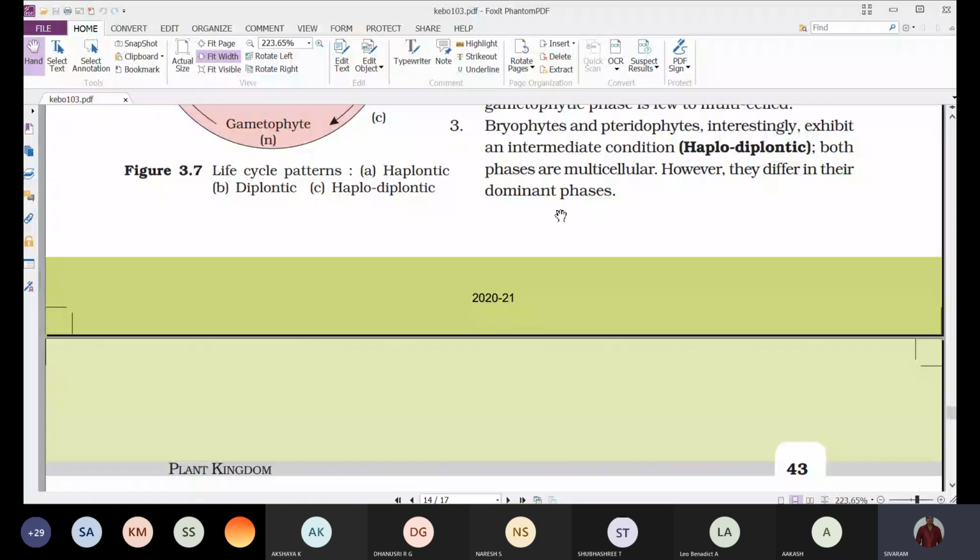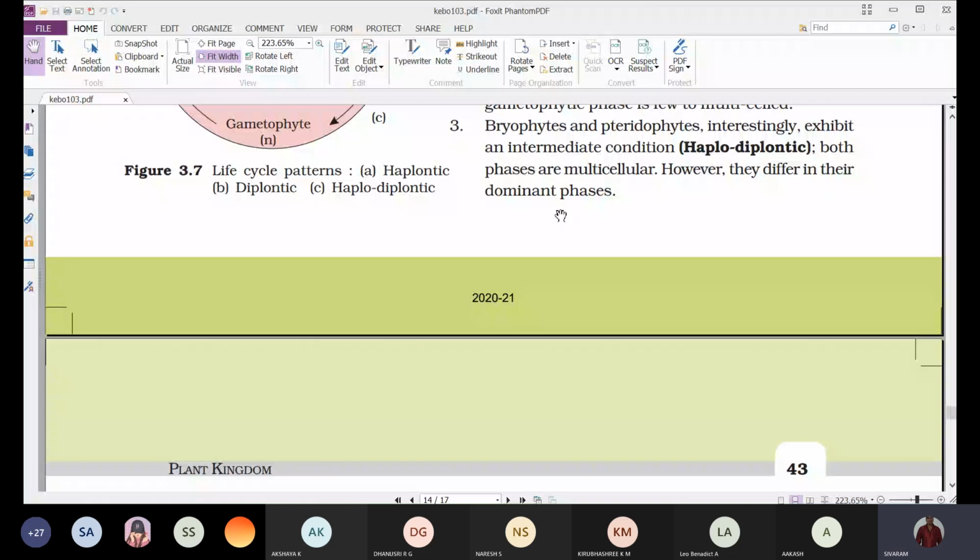In case of bryophytes, we'll observe 70 plus 30. 70% of the life cycle is occupied by the haploid gametophyte, and 30% of the life cycle is occupied by the diploid sporophyte.